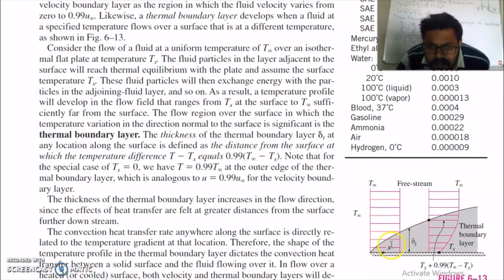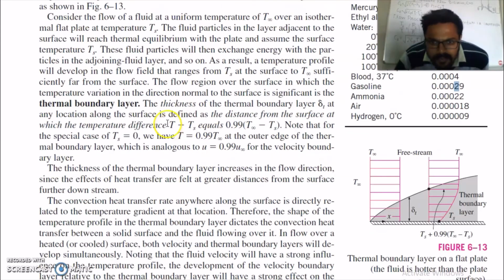The thickness of the thermal boundary layer, delta T, at any location along the surface is defined as the distance from the surface at which T minus Ts equals 0.99 times T infinity minus Ts. Note that for the special case when Ts is equal to 0, T is equal to 0.99 T infinity at the outer edge of the thermal boundary layer, which is analogous to U equal to 0.99 U infinity for the velocity boundary layer.